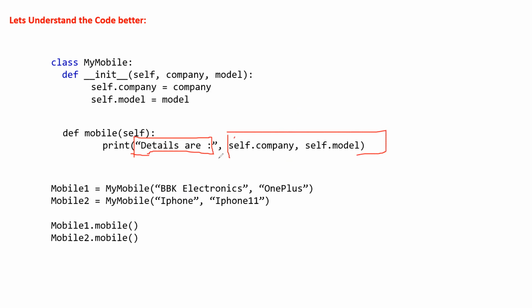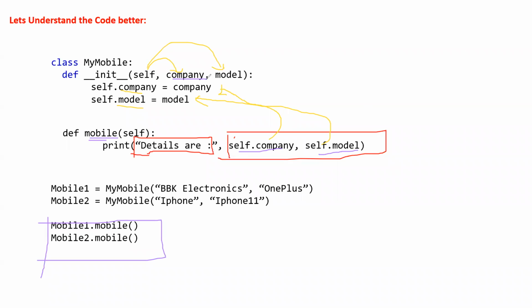Correct? Now, where is self.company defined? Let me change the color, yellow. This is defined here. Correct? Self.model is defined here. Correct? Now, self.company and self.model will come from where? How are we passing this? Because when we are calling this, let me change the color again. When we are calling this, my mobile is trying to call this, but it requires these two parameters. These two parameters need to come from here.